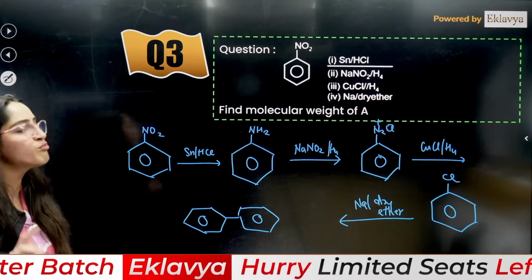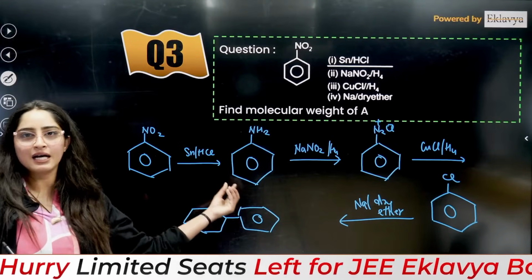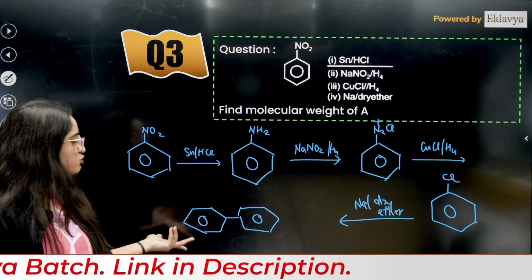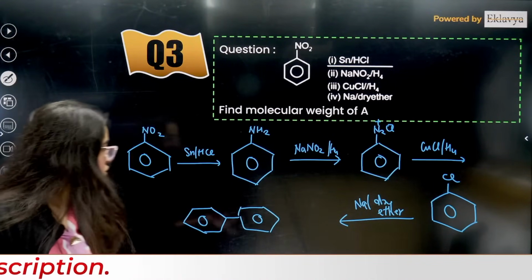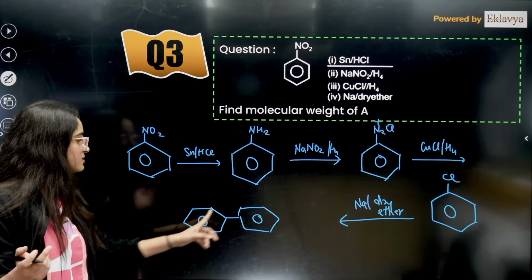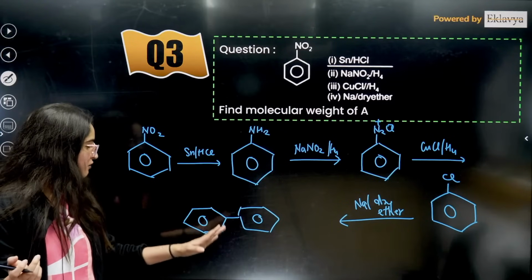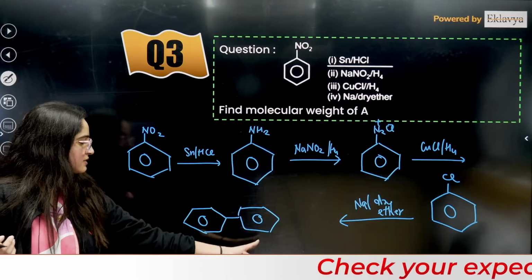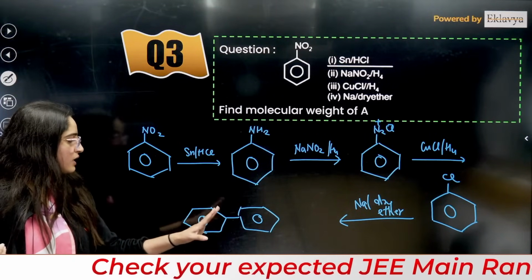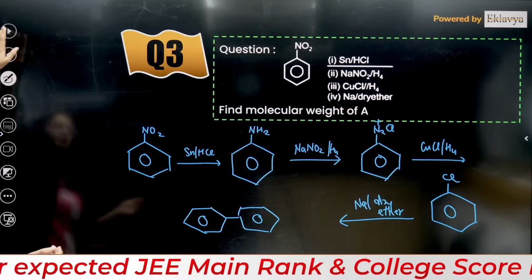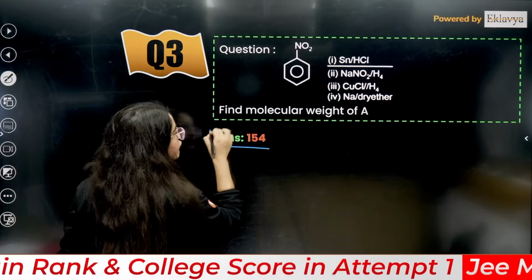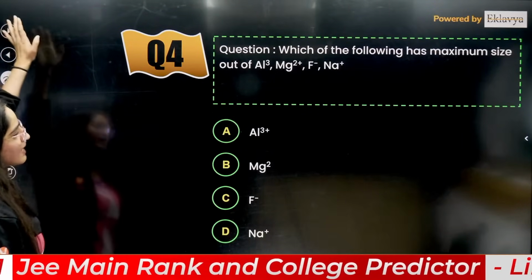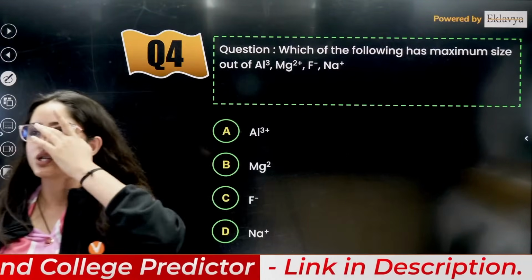Now they are asking you the molecular weight. Once you have reached the compound here, you just need to multiply carbon by 12, right? Then you will have hydrogen here, no other atom. So how many carbons do you have? 1 2 3 4 5 6 7 8 9 10 11 12 carbons you will have, right? And how many hydrogens? That means 10 hydrogens and 12 carbons. Answer will be 154. Okay, yes everybody, very good. So simple.